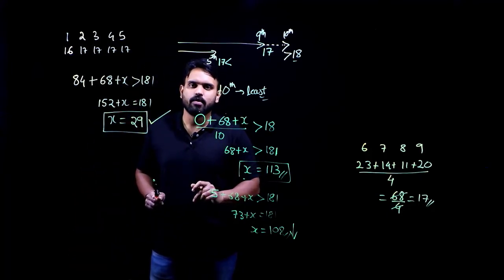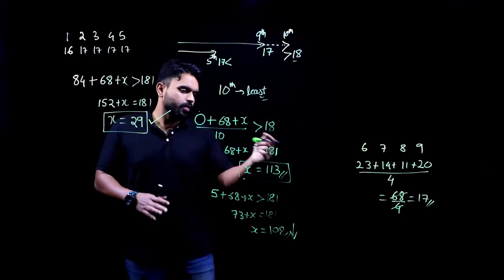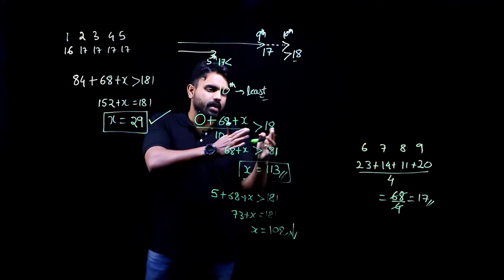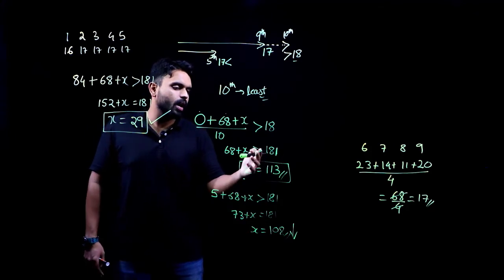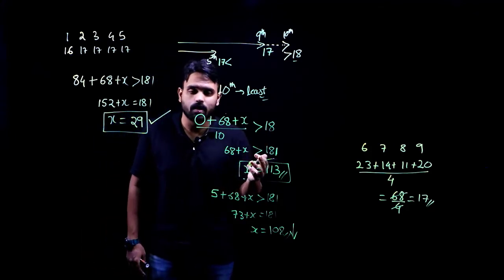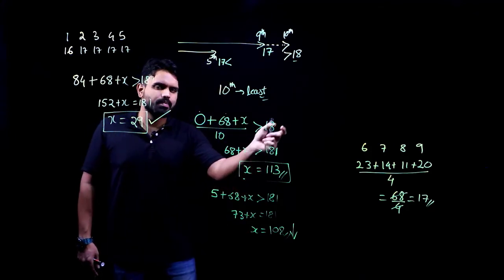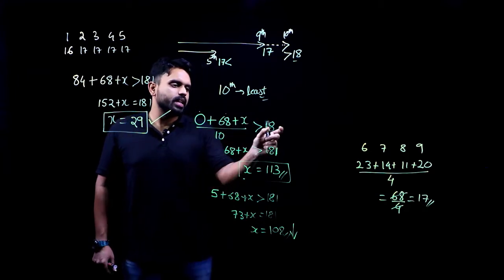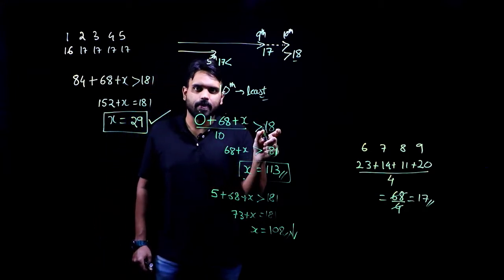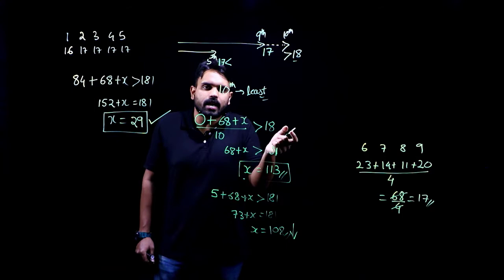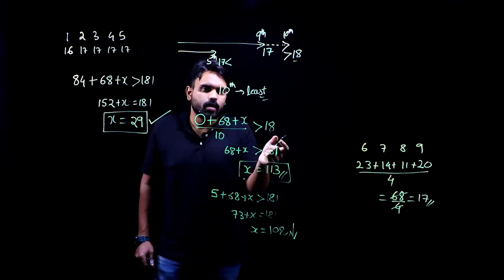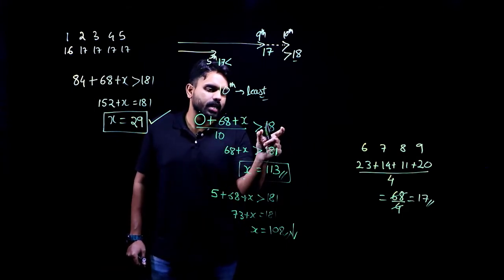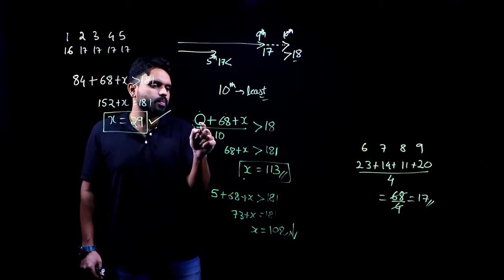Yes, able to follow? Few of you might be confused here, why am I taking 181 and how am I changing this greater than to equals directly? There is a simple logic running here. He says that it must be greater than 180. Slightly greater than 180 will be what? If I send my 10 onto the other side, it will talk only about the points that she has scored.